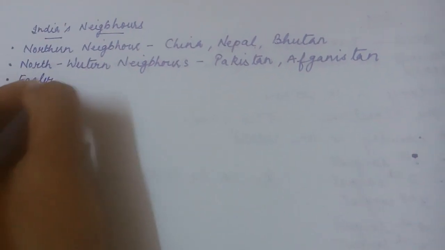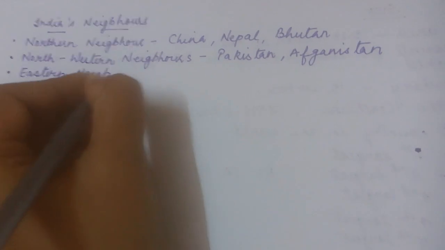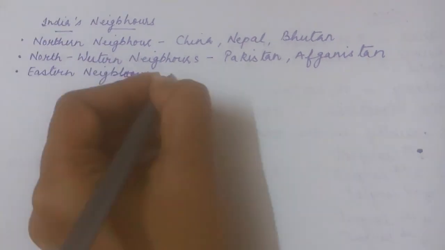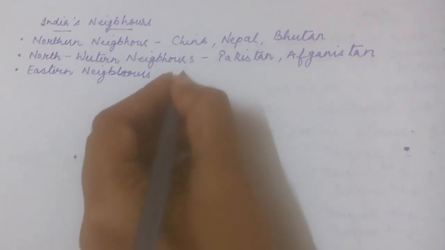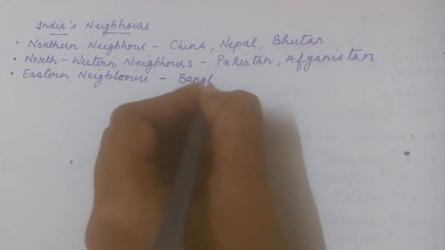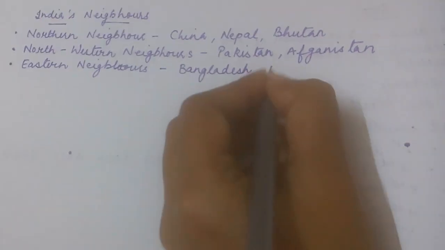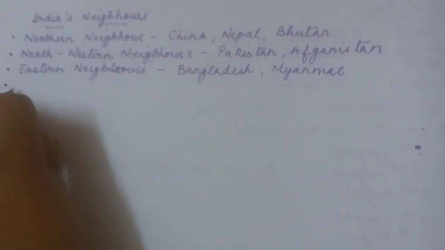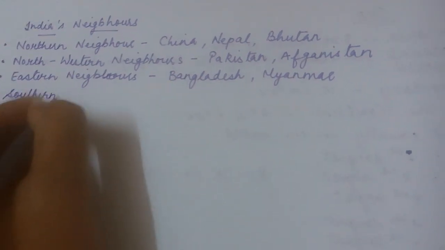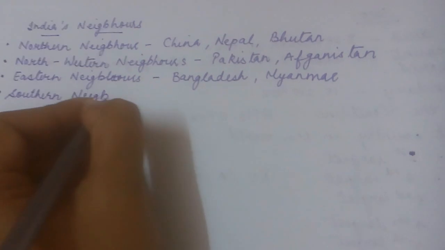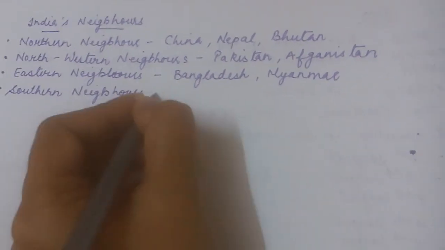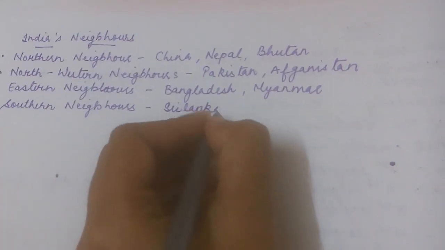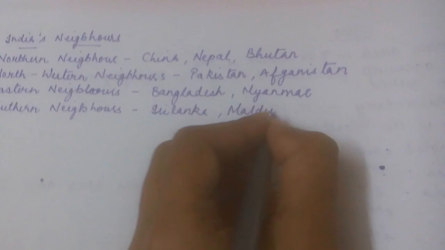Eastern neighbors, Bangladesh, Myanmar and southern neighbors, Sri Lanka and Maldives.